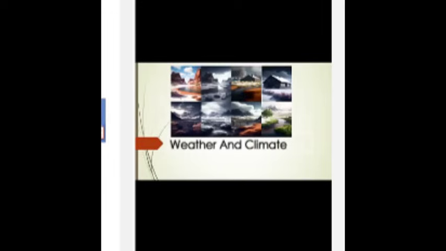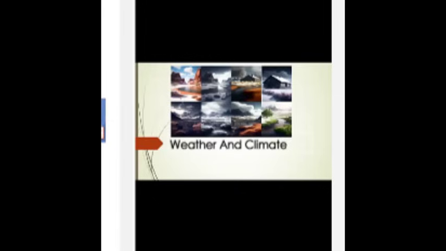Today, our topic of presentation is what is the difference between weather and climate. Definition and the difference between weather and climate.